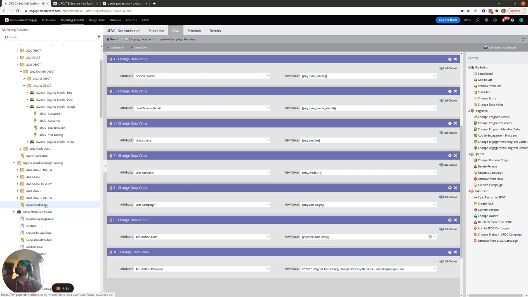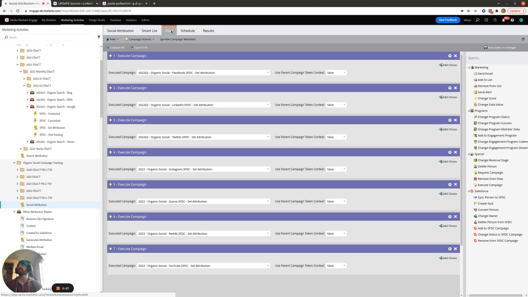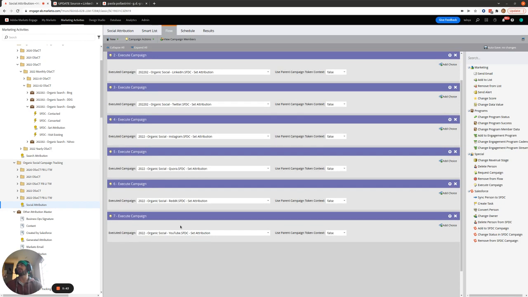And then I'll just show an example of another submaster. So in this example here for Facebook, LinkedIn, and Twitter, we rely on query string parameters in all of our posts on these social media platforms. So if they visit our site, they'll have UTM parameters that we can track. So that's why we put these three above Instagram, Quora, Reddit, and YouTube, where they just rely on the referrer in the visit web page constraint.